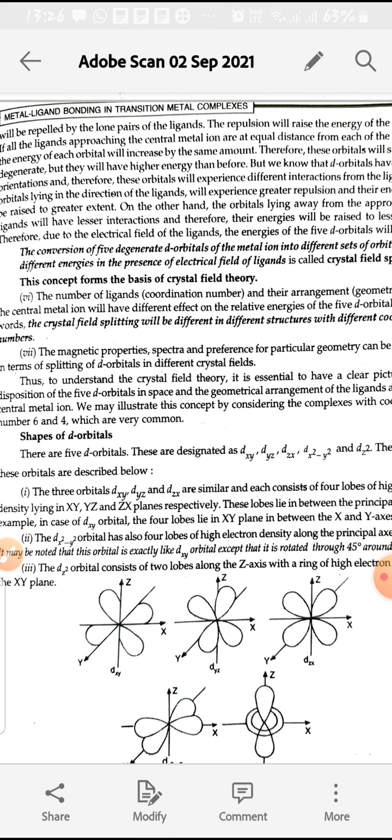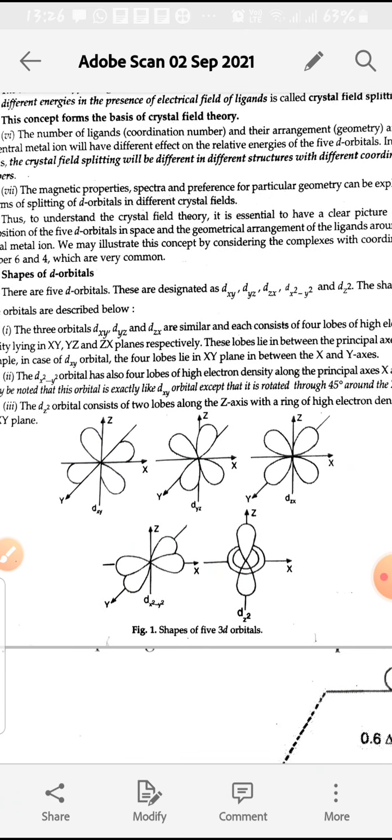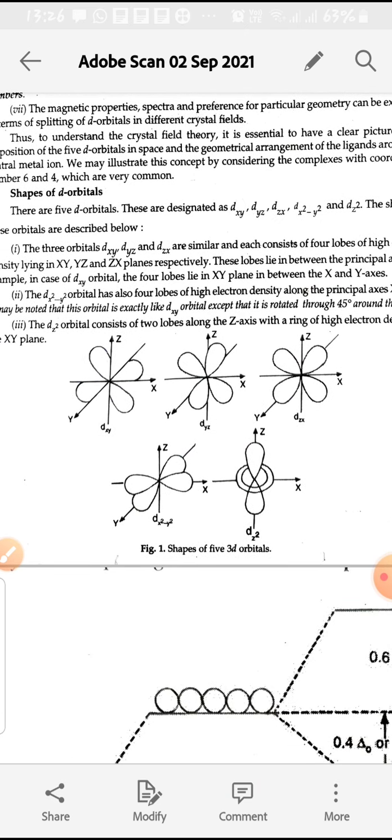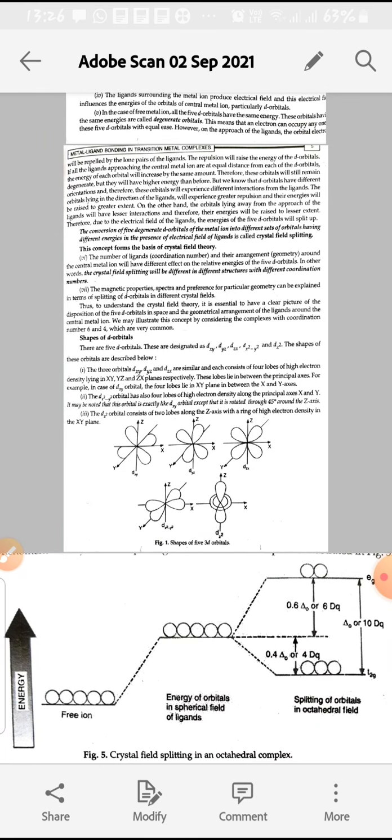So crystal field splitting will be different in different structures and different coordination numbers, and magnetic properties will also be different. So these are the shapes of d orbitals, and this is the crystal field splitting into 2 sets of d orbitals. So this is the main basis of crystal field theory.